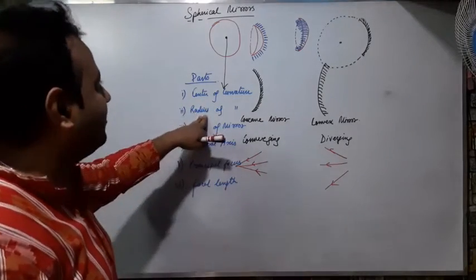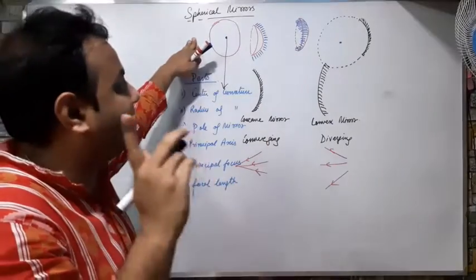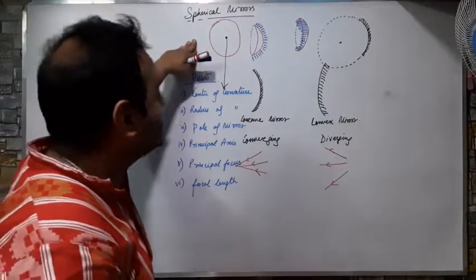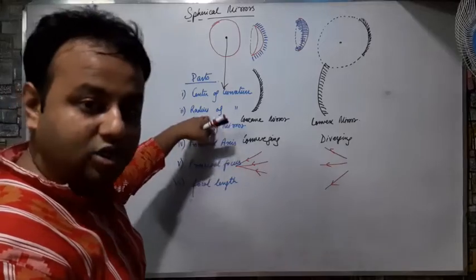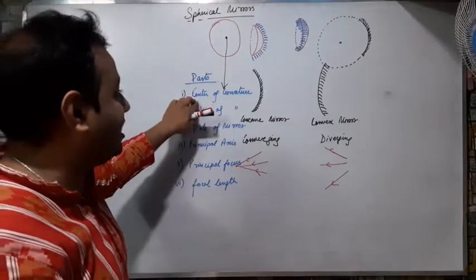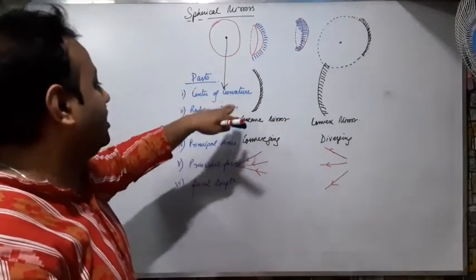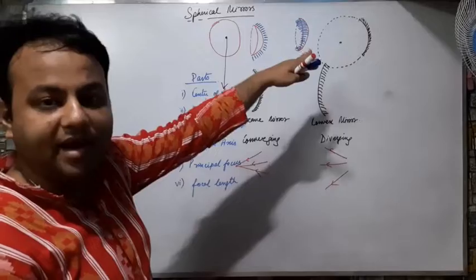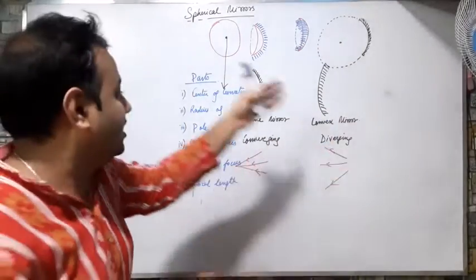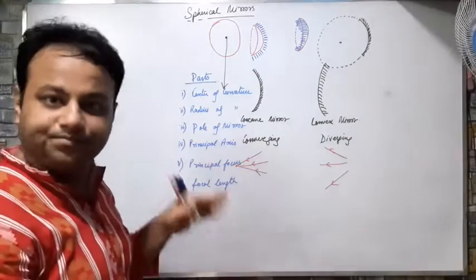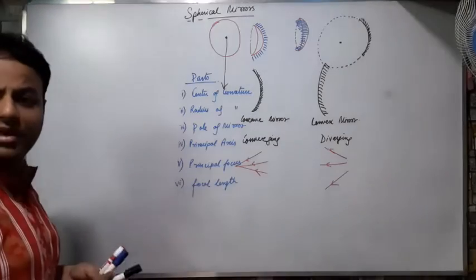Similarly, what is radius of curvature? If this is a sphere, a circular object, it will have a radius. So the radius of the sphere from which the mirror is made is known as the radius of curvature. The center of the sphere from which the mirror is made is the center of curvature. The radius of the sphere from which the mirror is made is known as the radius of curvature. Theek hai?